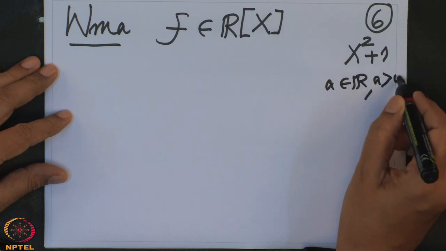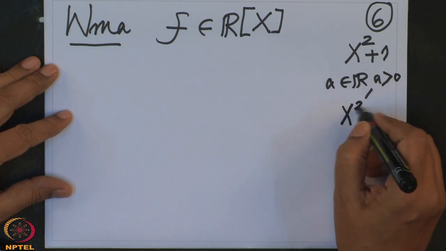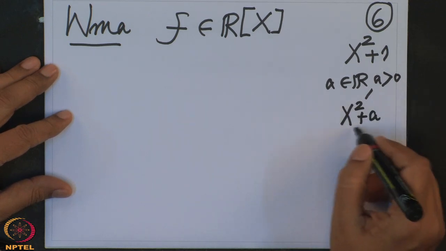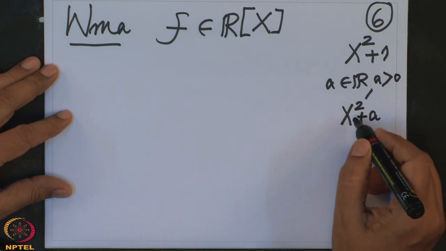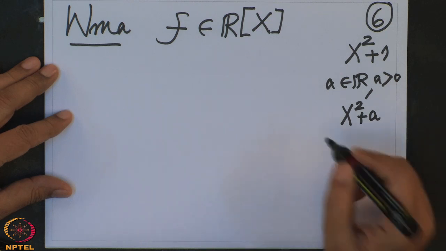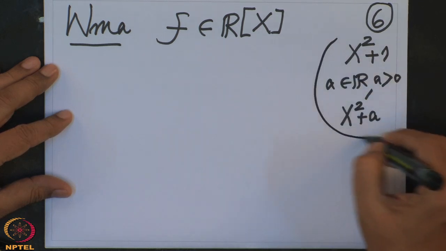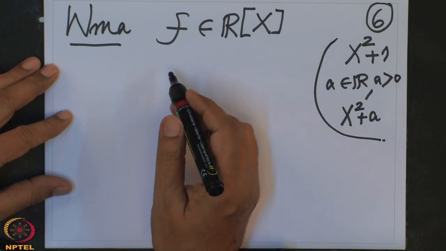Now we can talk about positive, negative and so on. This cannot have a zero in real numbers, because if it has a zero b, then b square will be equal to minus a. Minus a is negative, but b square is always positive. So therefore we cannot hope to find a zero always in real numbers.